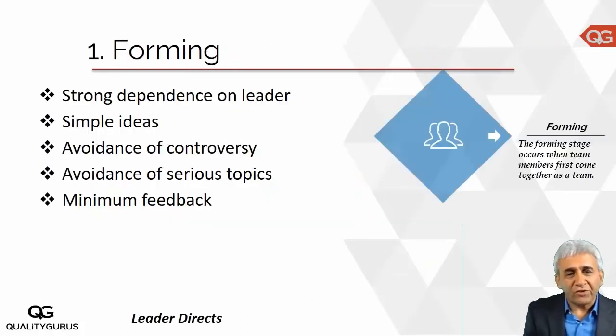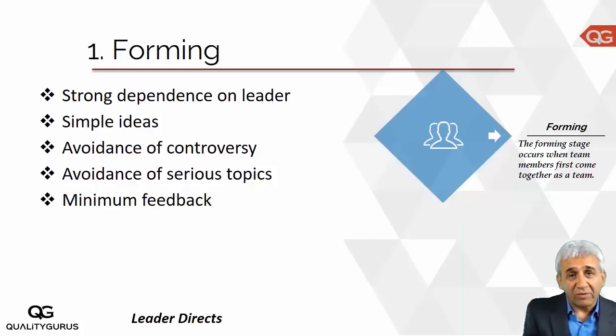Starting with the first stage of team formation. This is forming. This is when the team is formed. People from different groups are brought together to work as a team. Since people don't know each other, there is a sort of an apprehension. Here you need a strong leader, because the team depends on leader to tell them what to do.